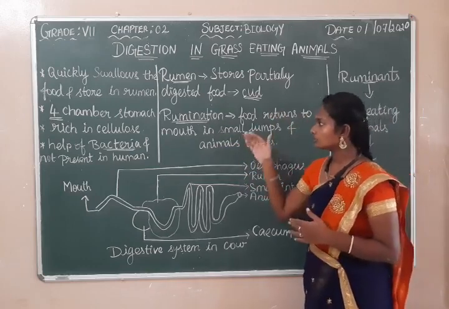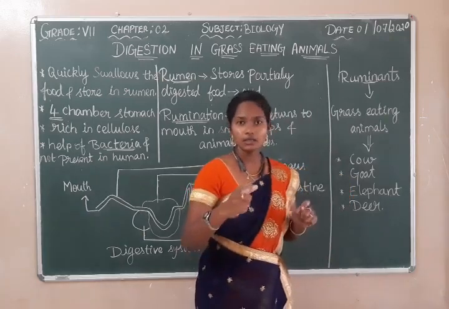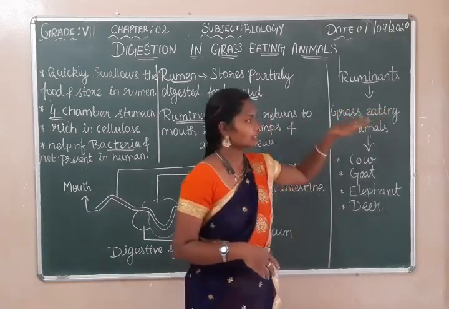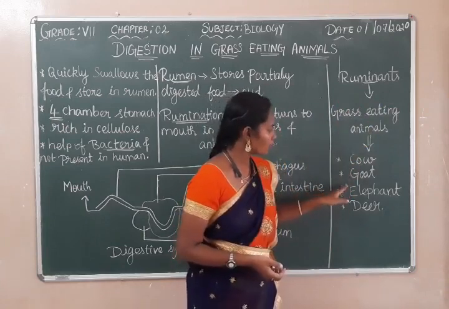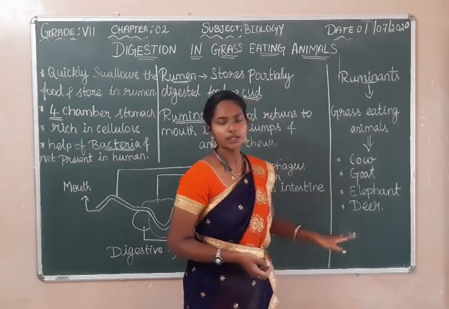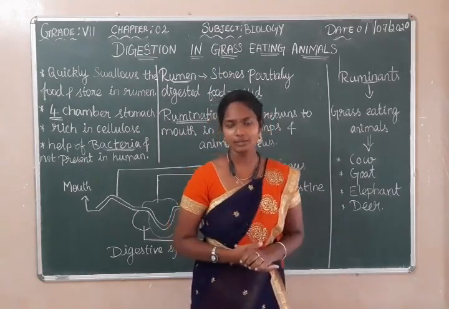So what are the animals which come under the category of rumination? Those animals are called ruminants, that is, the grass-eating animals. For example, cow, goat, elephant and deer. So this is about the digestive system in the grass-eating animals.